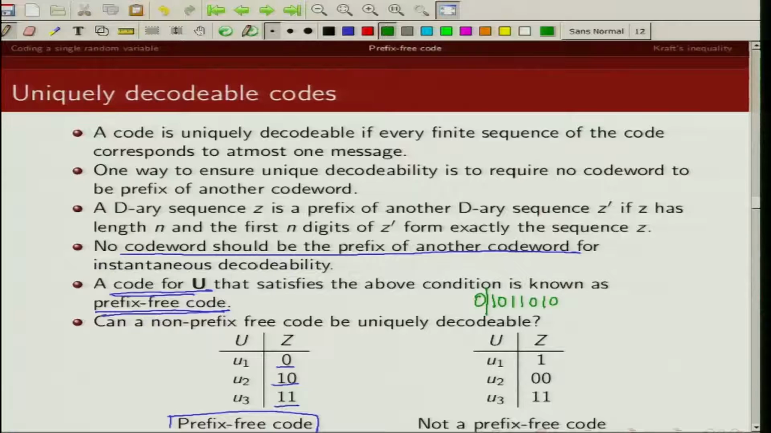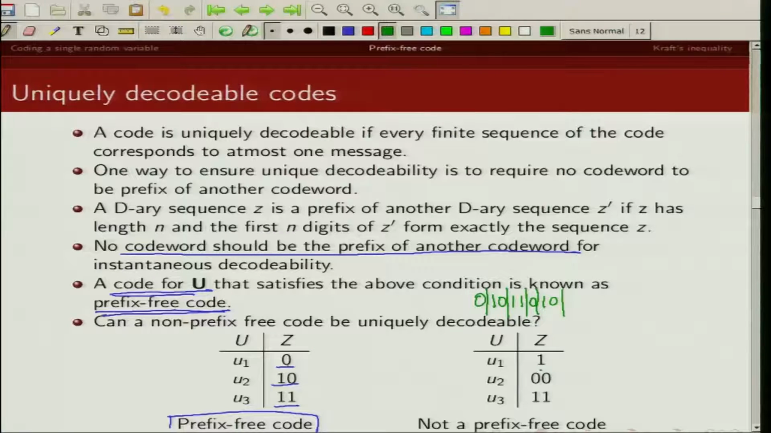So this is the code word corresponding to U1, this is the code word corresponding to U2, this is the code word corresponding to U3, this is the code word corresponding to U1, this is the code word corresponding to U2, right?